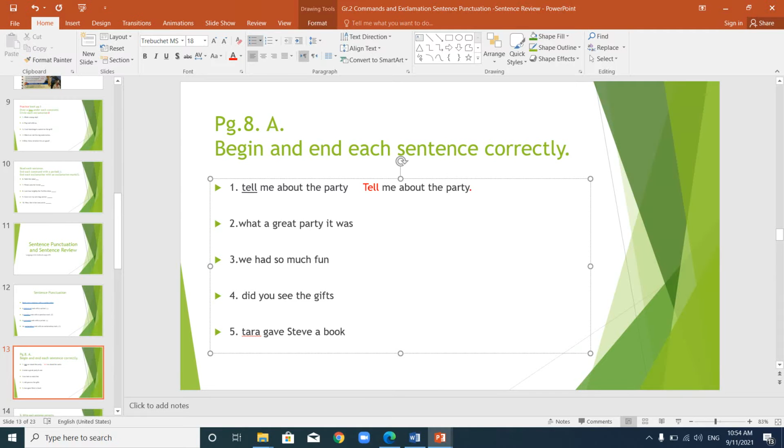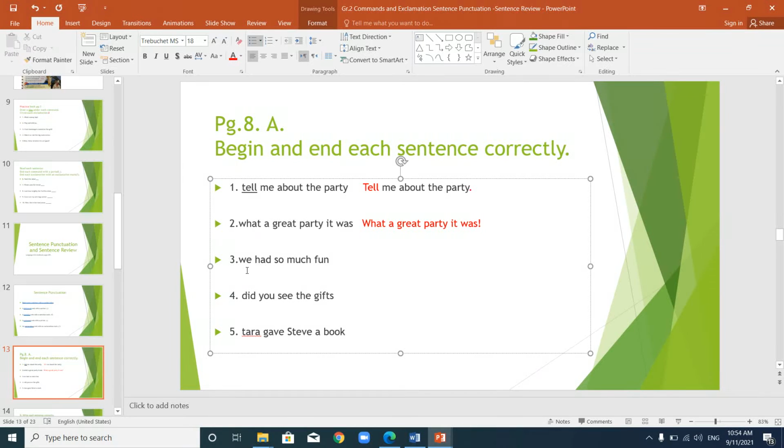She was very happy from the party. What is wrong with the beginning? We have to start with a capital letter. So the W has to be capital. And then the rest of the sentence is the same. And since this is an exclamation, you end it with an exclamation mark.